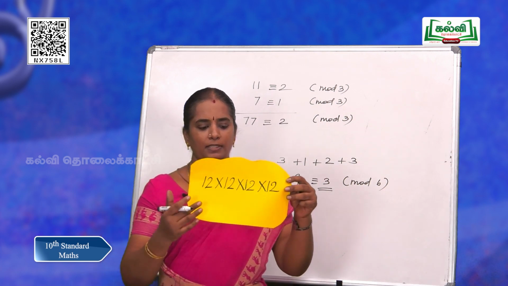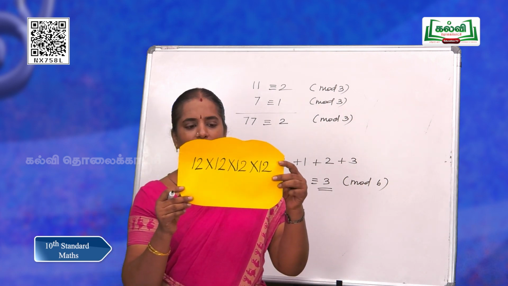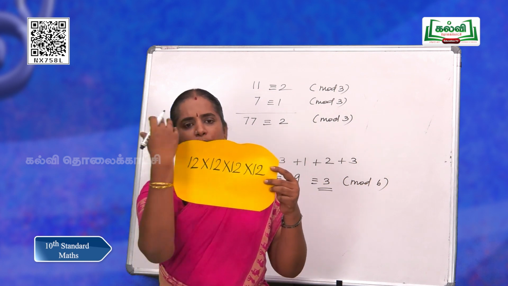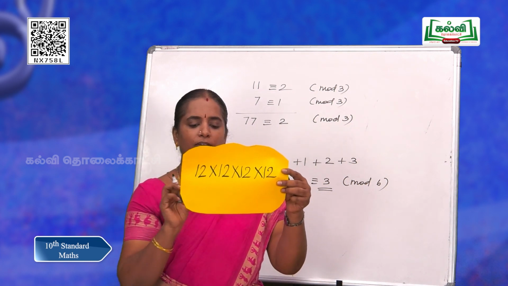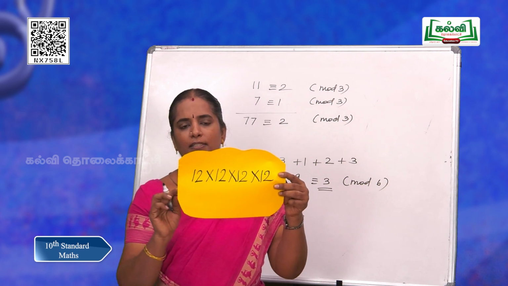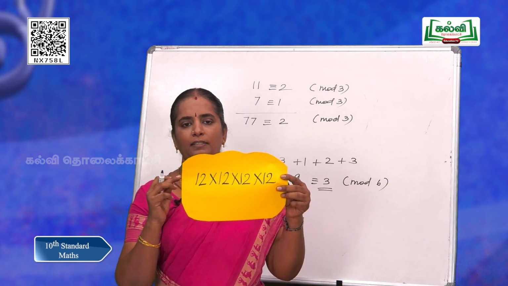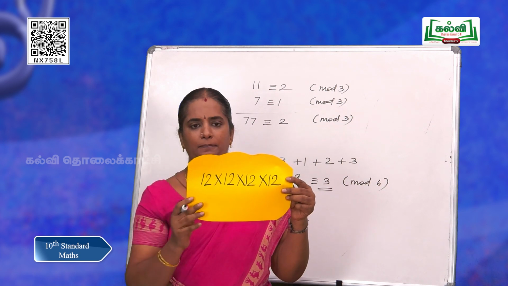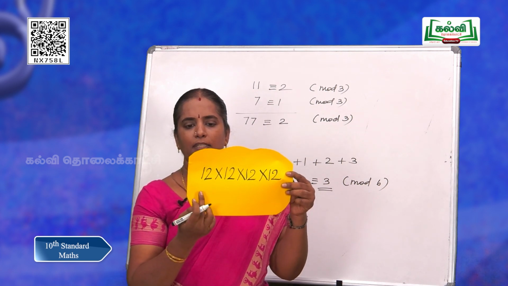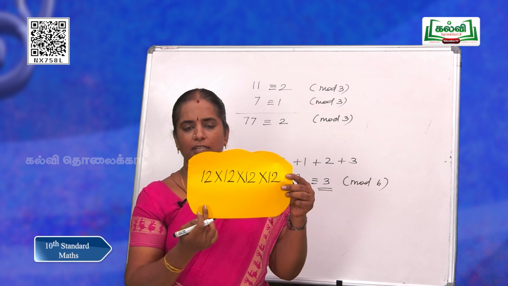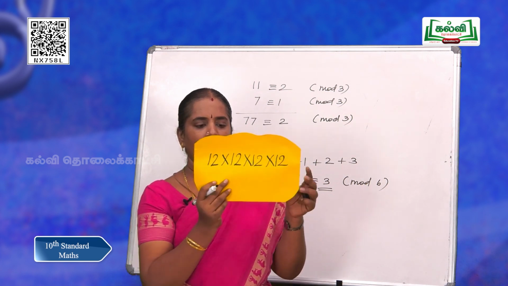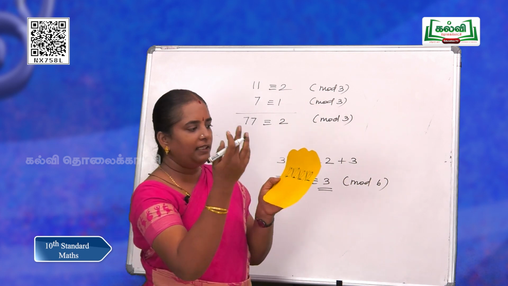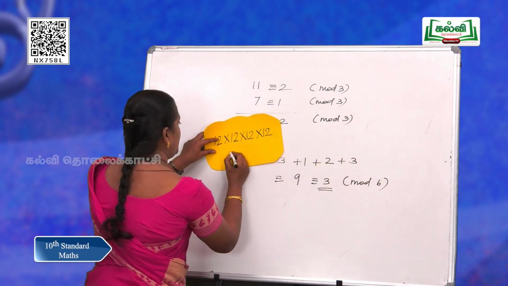Now comes the number 12 into 12 into 12 into 12. You can put so many 12s. Okay, let me have only 4 12s now. The question is, what is the remainder when you divide this number by 10? First see 12. Yes, it gives remainder 2. So, 2 power 4. So, you can get another property, that is exponentiation.